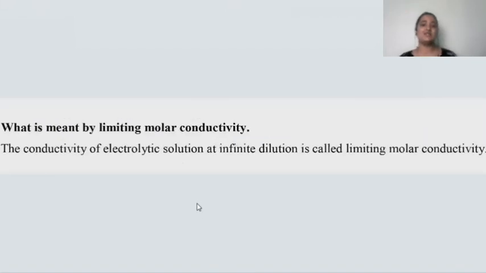Okay, the third question is regarding what is meant by limiting molar conductance. In the previous question, we learned about what is molar conductivity or molar conductance. Here we are talking about what is limiting molar conductance. Here, makla, the limiting molar conductance is the conductivity of an electrolytic solution at infinite dilution, which is regarded as the limiting molar conductivity. Okay, and let me explain you by taking an example.